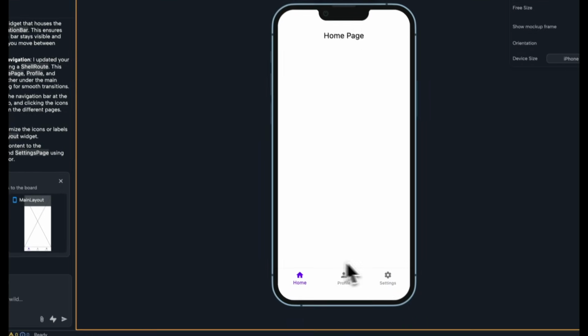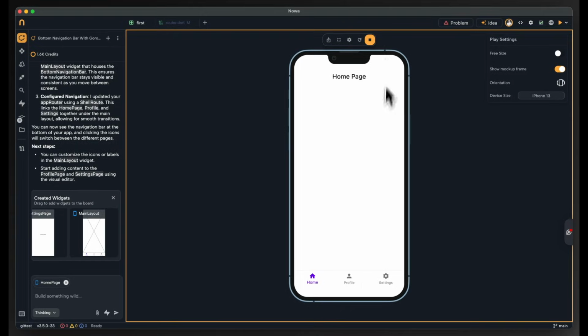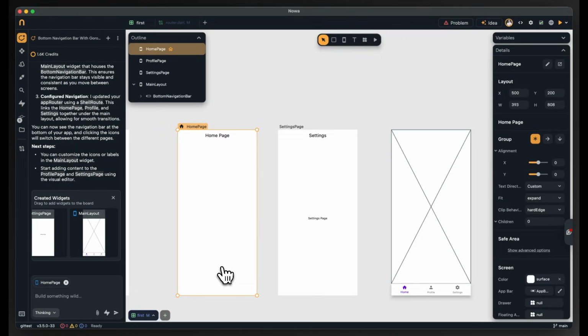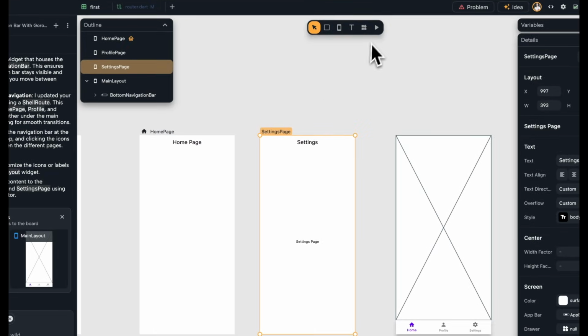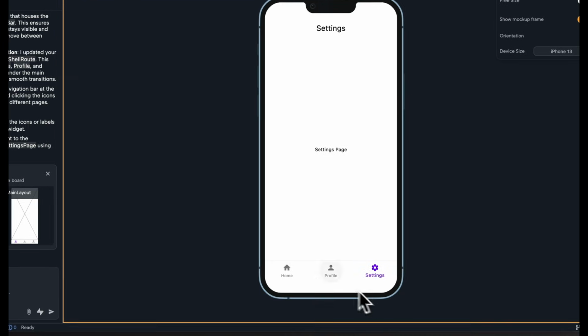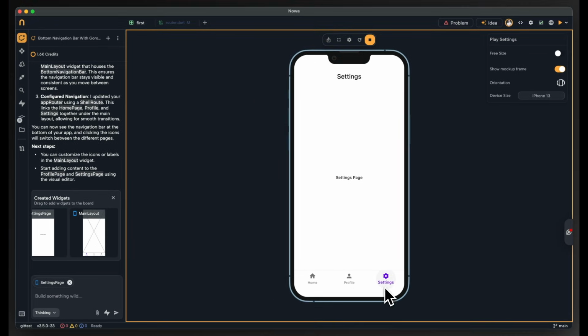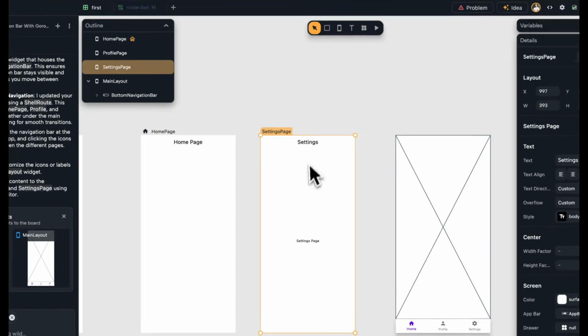So now we will see that the navigation bar is visible for the home page, even though it doesn't hold it here. Now, if we play the settings page, we will also see the navigation bar there, and it was selected to be the settings. So this benefit is coming from the GoRouter.